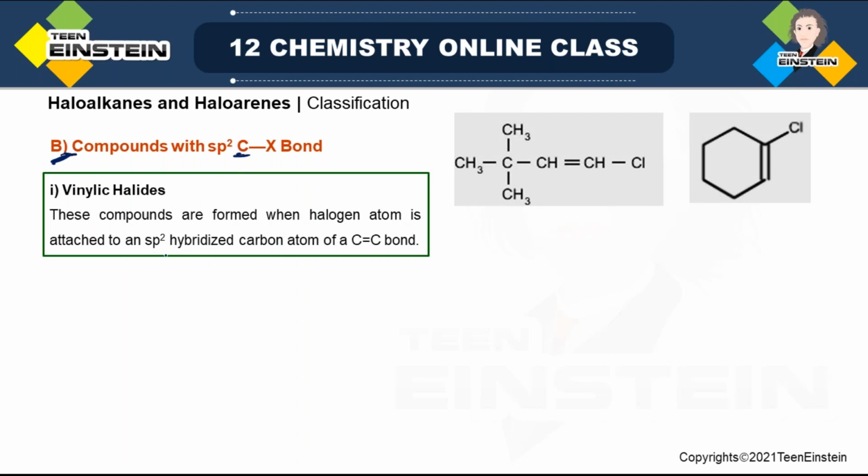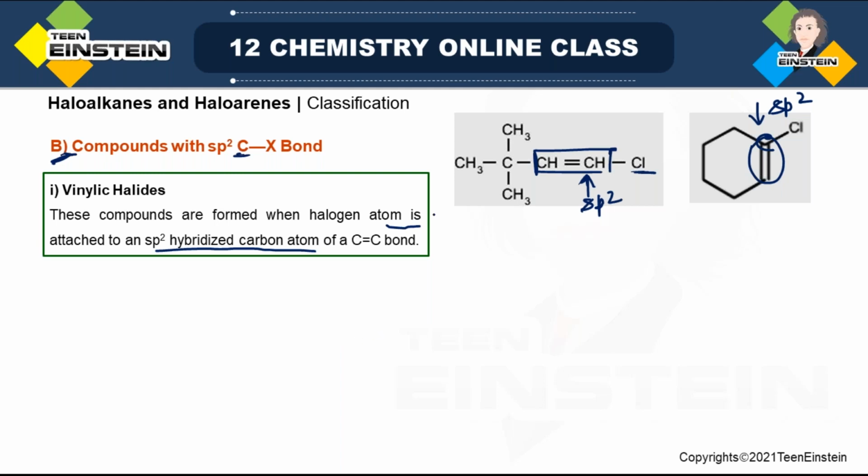The first one is vinylic halide. Vinylic halide compounds are formed when a halogen atom is attached to an sp2 hybridized carbon atom of a C=C double bond. See the first example, this is a C=C double bond and halogen is attached to the C=C double bond. This is sp2 carbon. And in the second example, this is a C=C double bond, this carbon is attached to chlorine and this carbon is also sp2 hybridized. So both these are examples of vinylic halide.